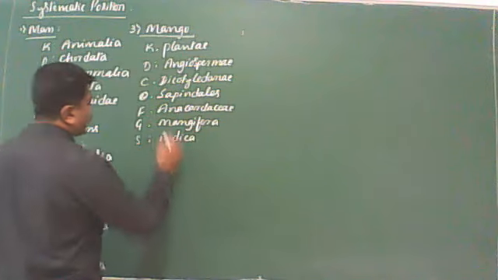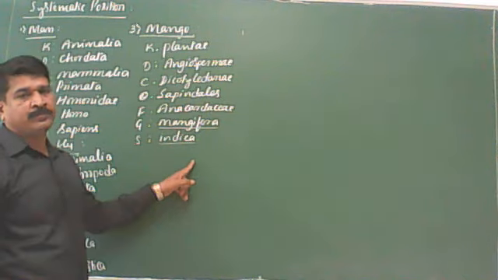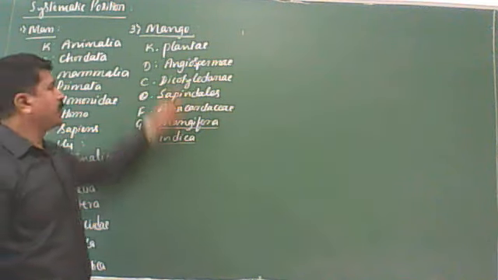So the scientific name of the mango is Mangifera indica. This is the systematic position, or classification, of the mango.